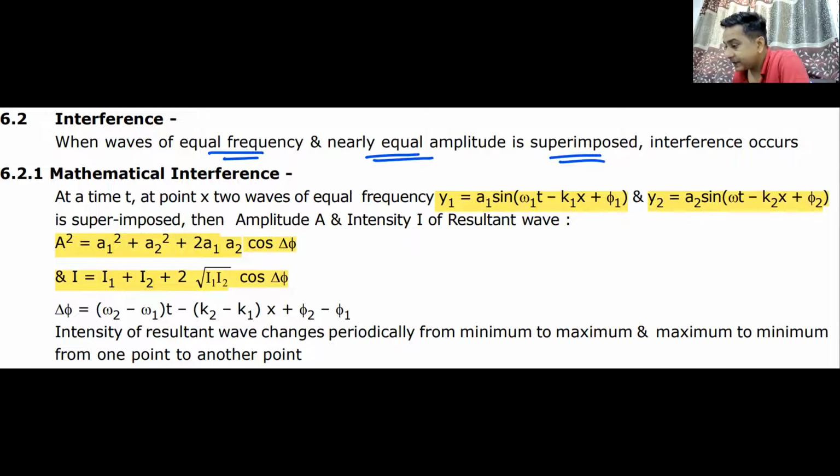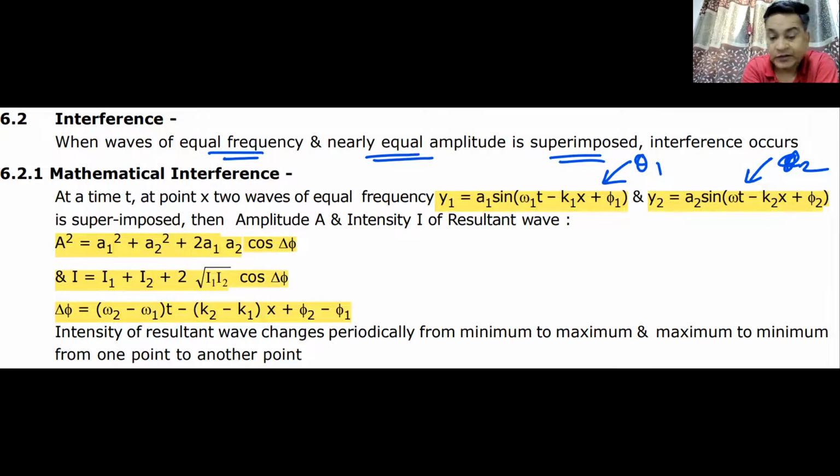Cos phi, where phi is the phase difference, and how do you find the phase difference? I have already told you the formula. This is the phase of particle 1, this is the phase of particle 2, this is phi 2. You can call this delta 2, this is delta 1. When I subtract delta 1 from delta 2, you will have the value of phi. Do we understand this? Yes or no? I'll give you a minute to note it down.